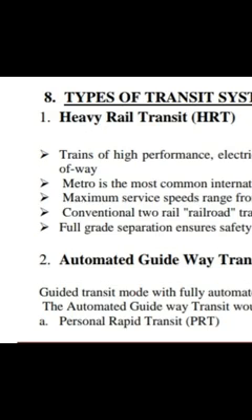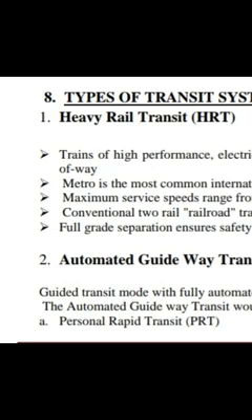There is another, which is metro. Metro is the most common, an international term for the heavy rail transit system. The maximum speeds which can be available are in the range of 50 to 70 kilometers per hour.